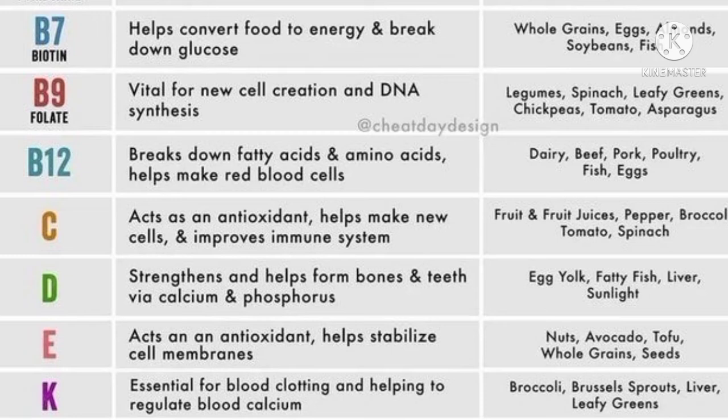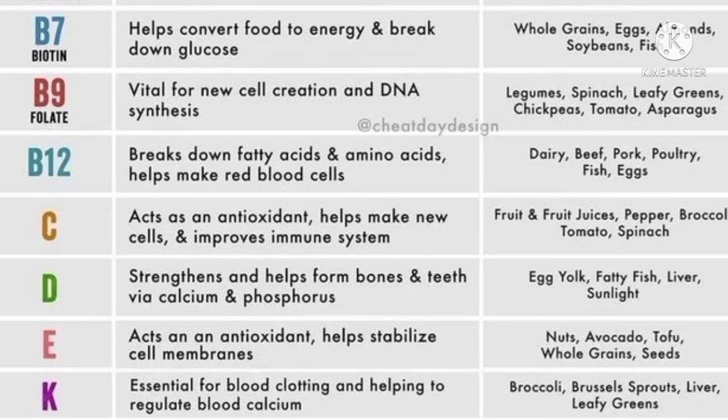Now the vitamin E. This acts as an antioxidant, helps stabilize cell membrane. So vitamin E helps to stabilize the cell membrane. The food sources from which we get vitamin E are the nuts, avocado, tofu. Tofu is the form of the paneer only. Also the whole grains and the seeds.